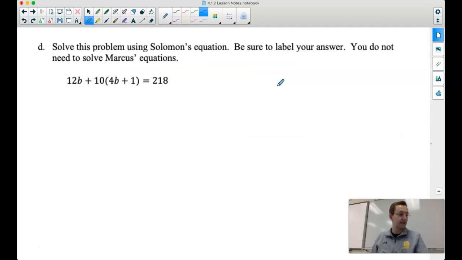So let's take a look at the next page. Let's go to 420 part D. We're going to solve this equation. We do not need Marcus's equation. We're going to solve Solomon's equation. So we've got 12B plus 10 times (4B plus 1) is equal to 218. The first thing we're going to do is solve for B.